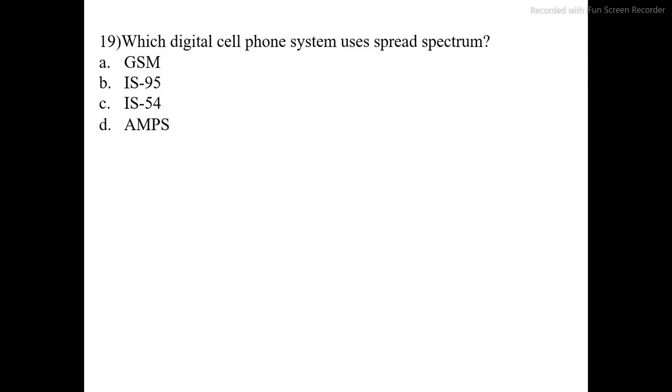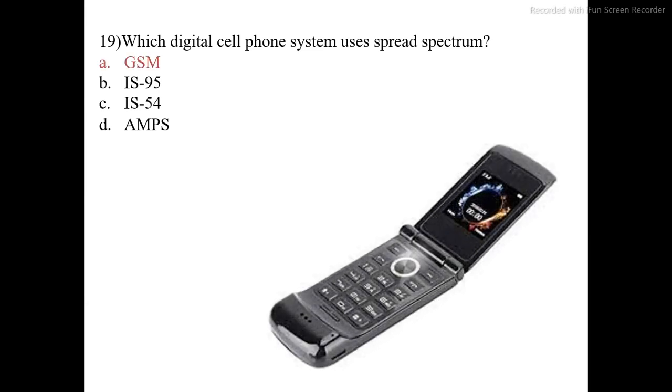Which digital cell phone system uses spread spectrum? Option A, GSM. Option B, IS-95. Option C, IS-54. Option D, AMPS. The correct option is A, GSM. Last question.